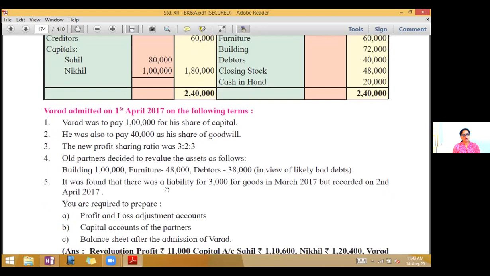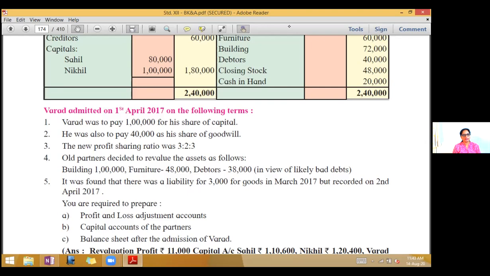Bharat admitted on 1st April 2017 on the following terms. First, Bharat was to pay rupees 1 lakh for his share of capital. Second, he was also to pay rupees 40,000 as his share of goodwill. Third, the new profit sharing ratio was 3:2:3.